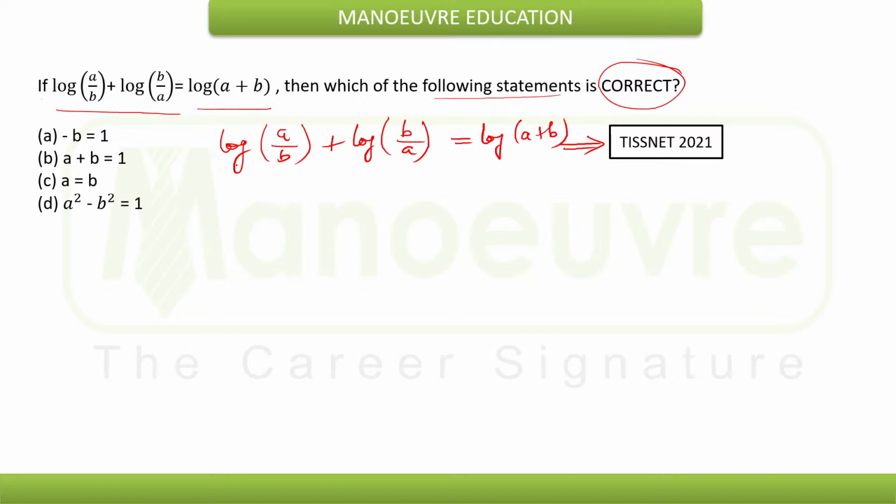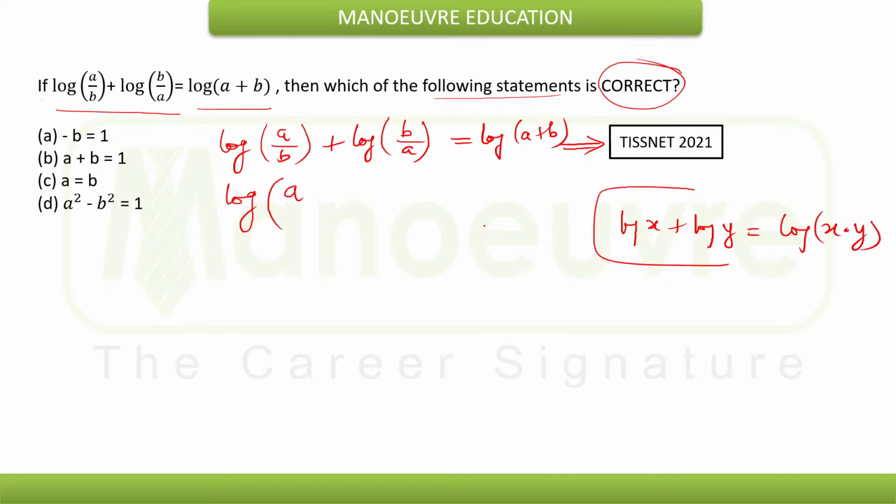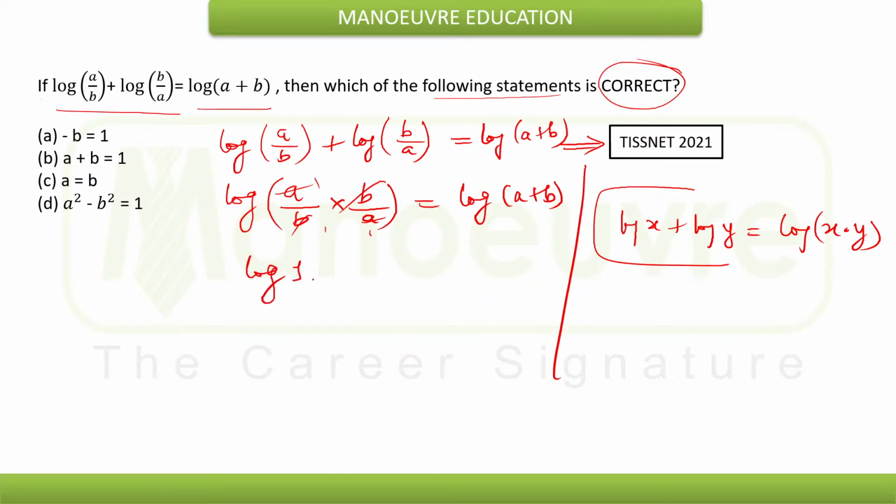So using the property of log, I can clearly write this as, we know that log of x plus log of y is equal to log of x into y. This is the property. So this will be log of a by b into b by a, that will be equal to log of a plus b. Now b will get cancelled out and we are remaining with log of 1. Log of 1 is equal to log of a plus b.